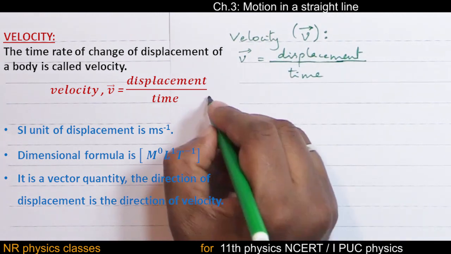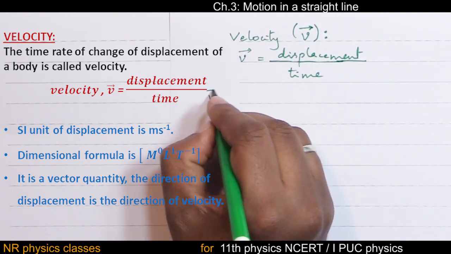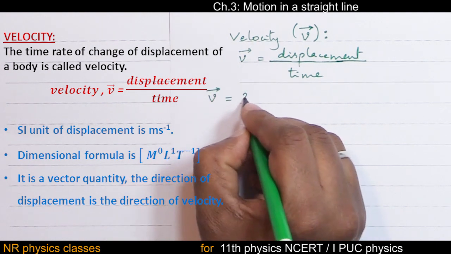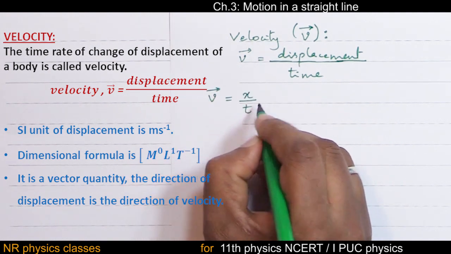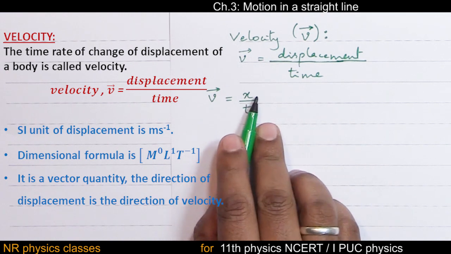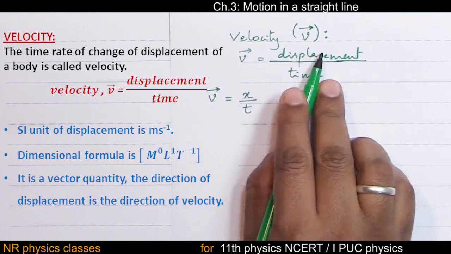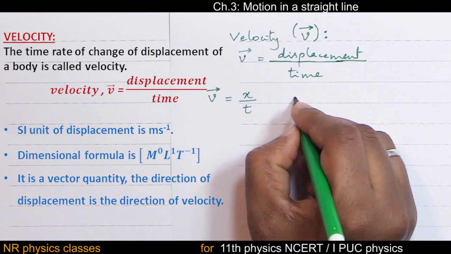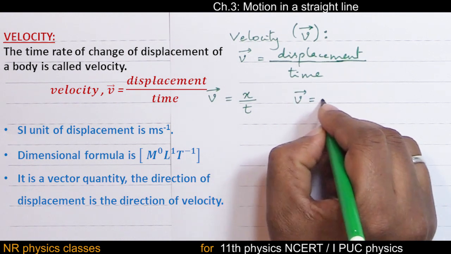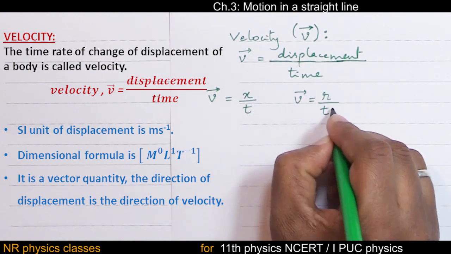Now observe different notations. Velocity equal to displacement by time, x by t. X stands for displacement along the x-axis. Velocity equal to r by t.